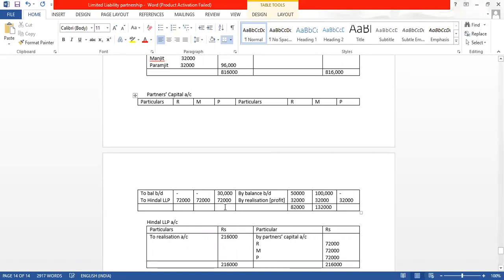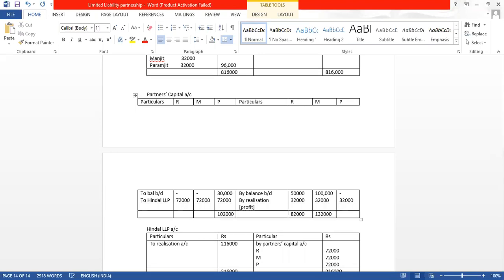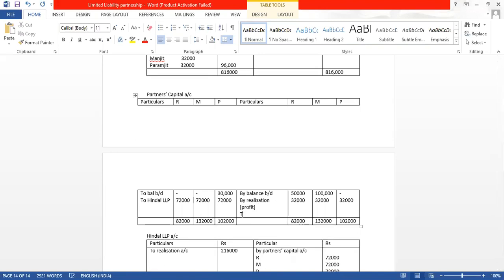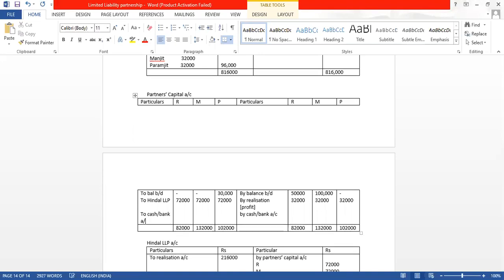And here we see that our debit side is heavy. 30 plus 72 is 1,02,000. So whichever side's total is more, we write that total on the opposite side. Whatever difference we get will be to cash bank account, and here also we get the difference, that will be by cash bank, and this will be to cash bank account.